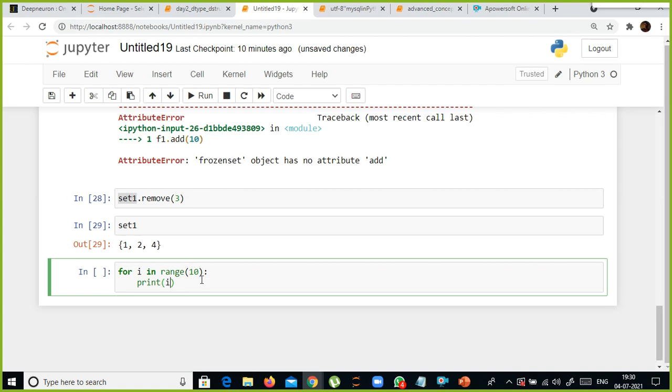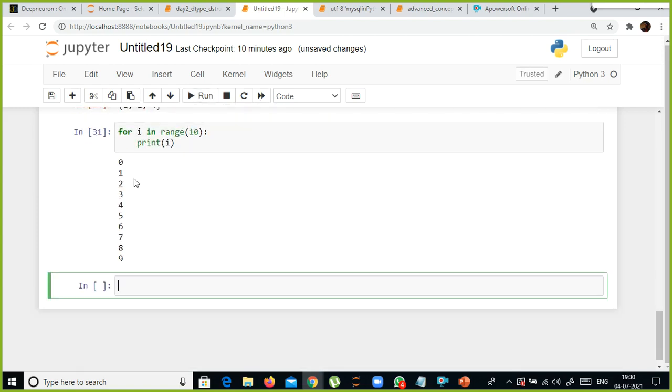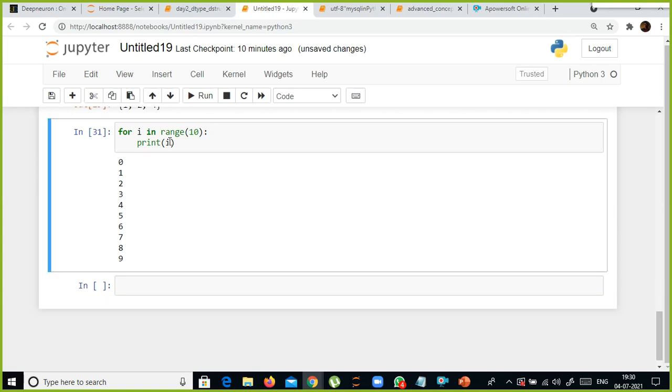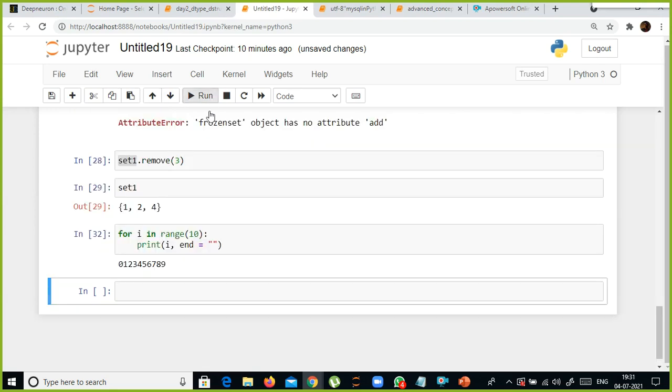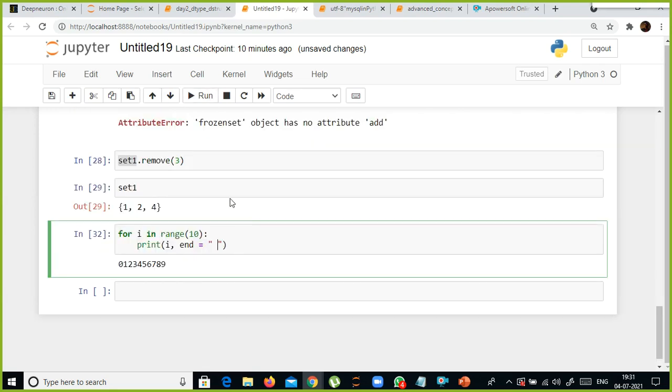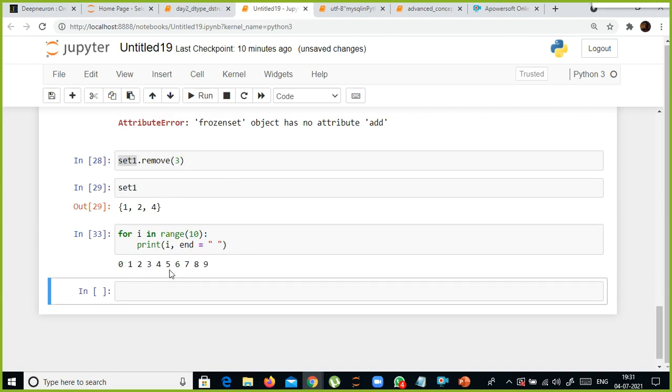It will take each and every element, right? So if I specify range of 10, it is nothing but 0 to 9 values that get generated. Print each and every element one at a time: 0, 1, 2, 3, 4, 5, 6. But if you want to print everything in a single line, use end equal to a space, so that each value will be separated by a space.